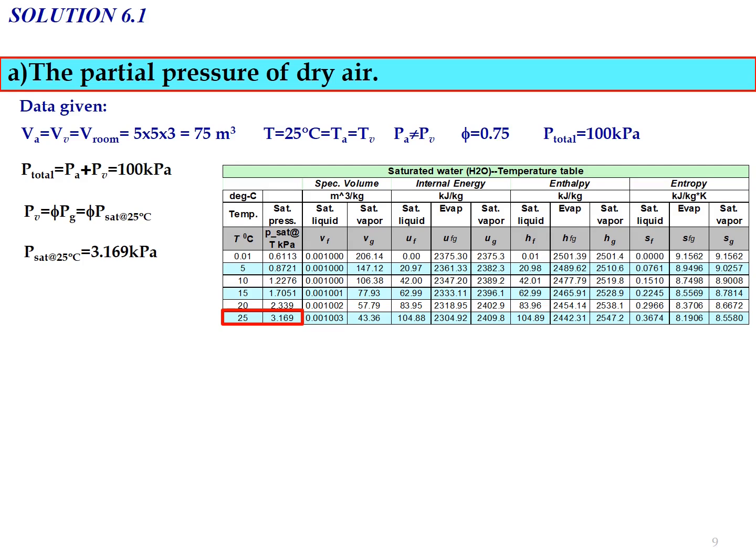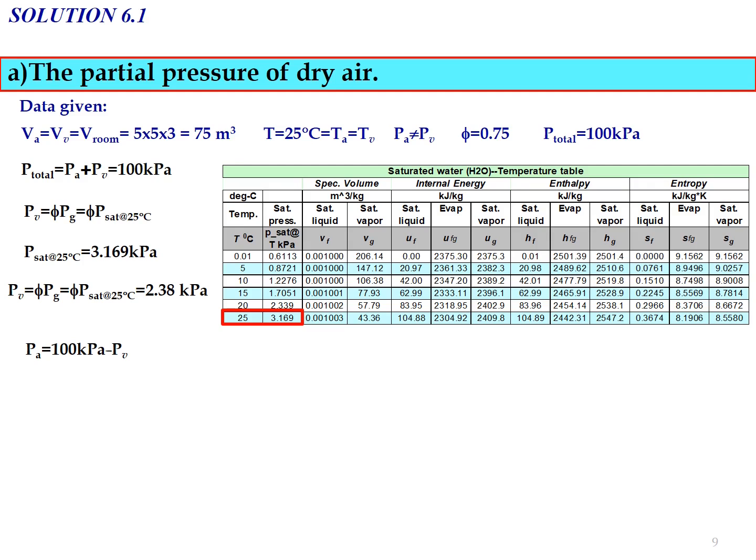So from this value we can determine the value of PV, the partial pressure of water vapor. Substitute all the values in terms of relative humidity and P saturated at 25, so we can obtain the value of PV, which is equal to 2.38 kilopascal.